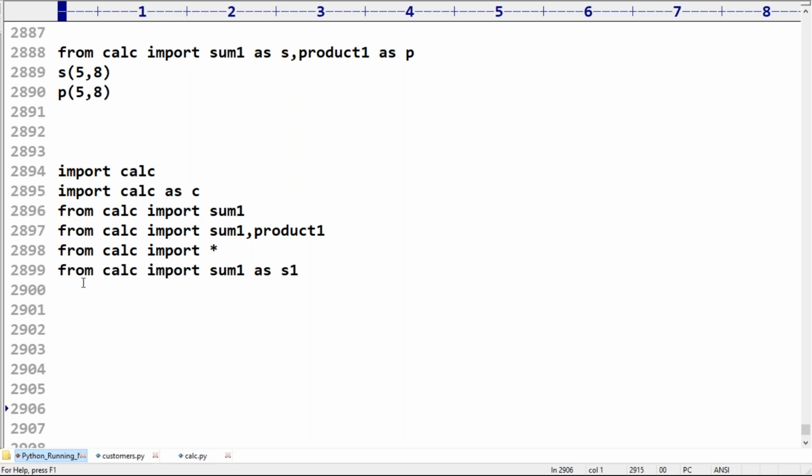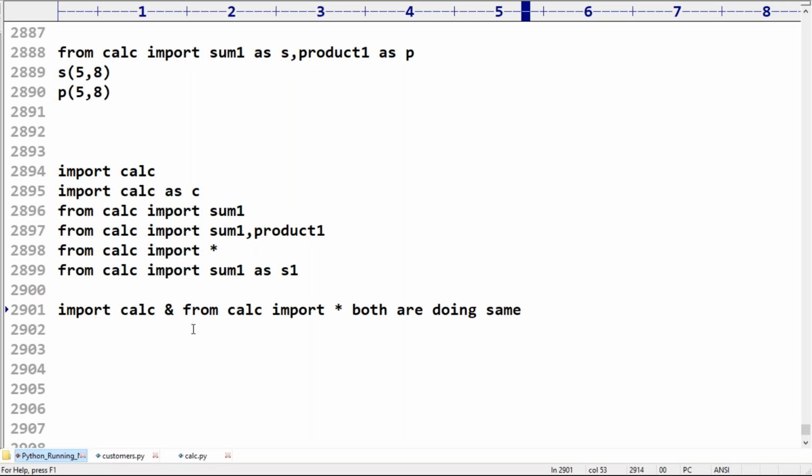Sir, here very simple: from calc import someone as S1. Now this is called the member aliasing concept. Member aliasing concept. Okay. Next, someone is asking about this question.